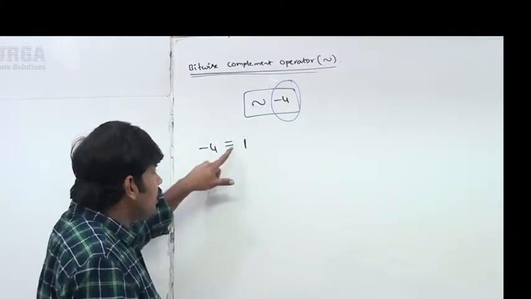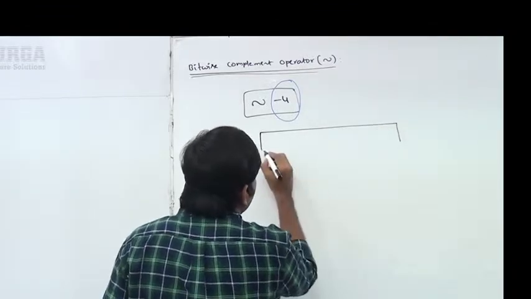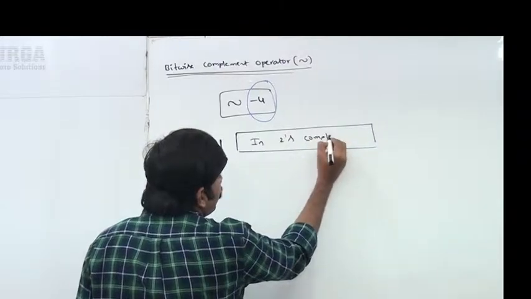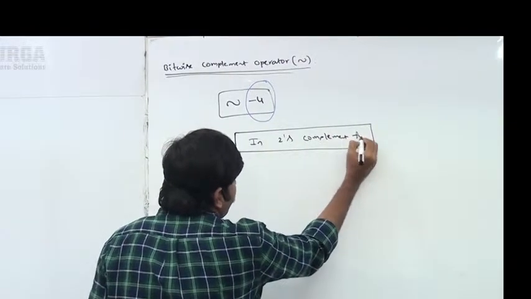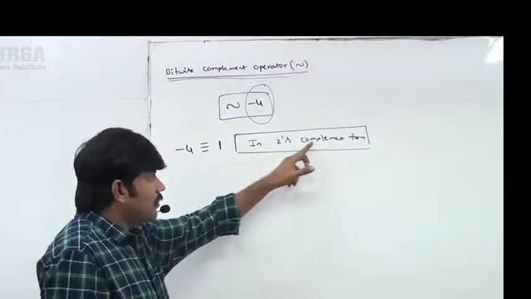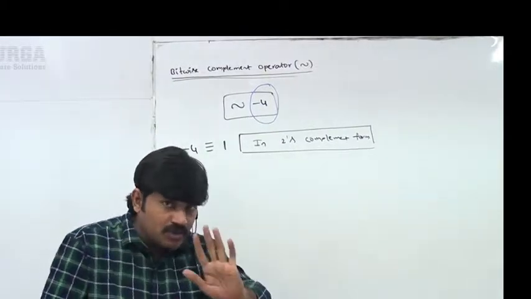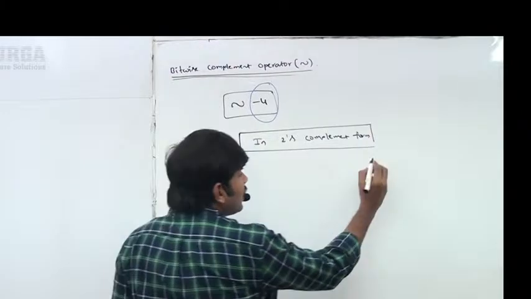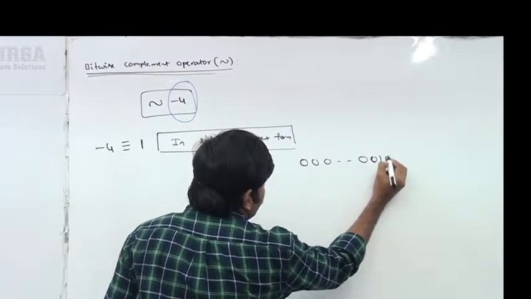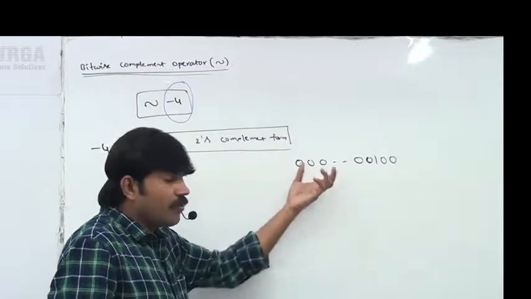Next, if it is a negative number, the remaining bits represent the value in 2's complement form. Negative numbers won't be represented directly in the remaining bits. So how to represent 4 in 2's complement form? Normal 4 is 0, 0, 0, 0, 1, 0, 0. This is the normal, direct representation of 4.